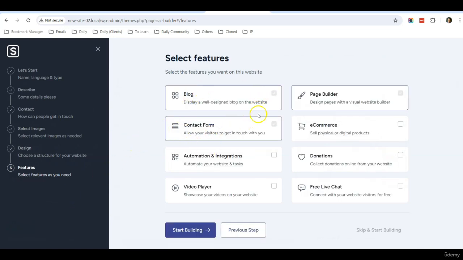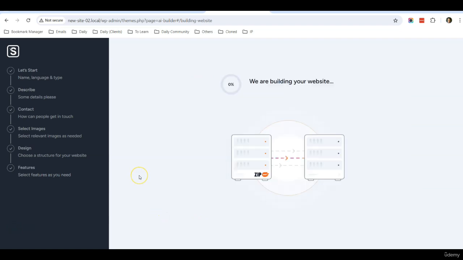So this is where you select the features for your website. Some of the features have been selected, like blog, contact form, and page builder. If you need e-commerce, donation, live chat, and other features, you can enable them as well. For me, I just need these three for now. After that, I'll click start building and it will take a minute or two to create this website.